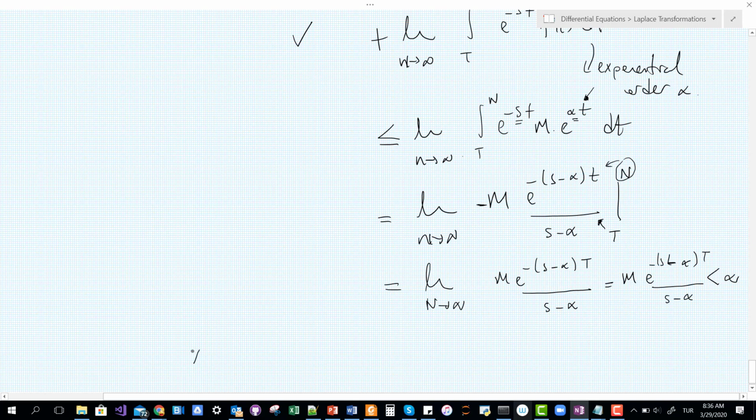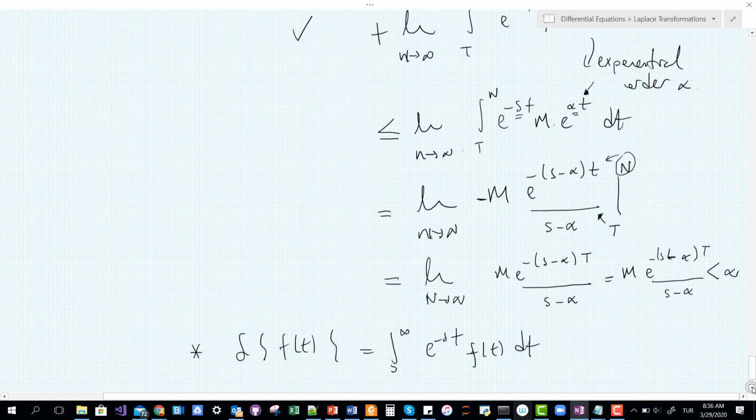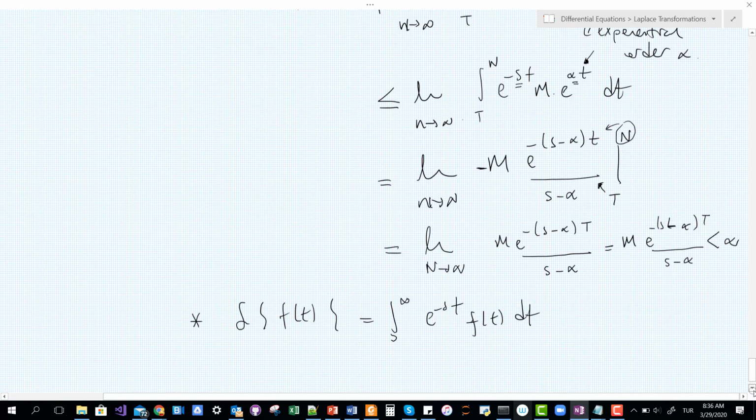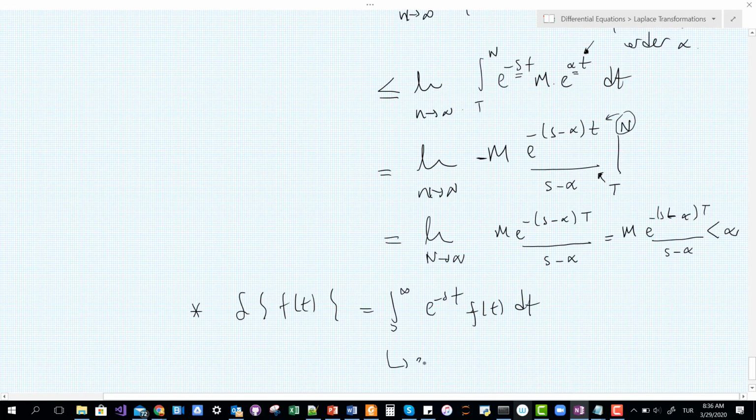That is why I can say that the Laplace transform of f of t, I can guarantee that this integral now exists as long as f of t is a piecewise continuous function and also f of t is of exponential order alpha. So I can say that the Laplace transform exists.